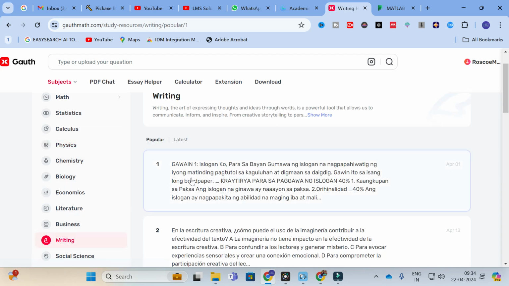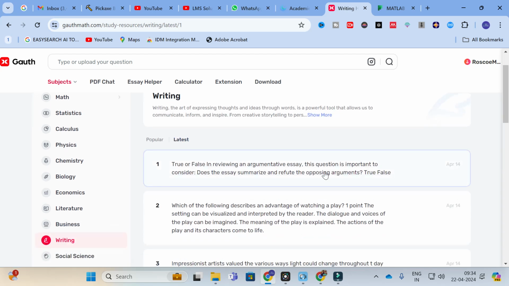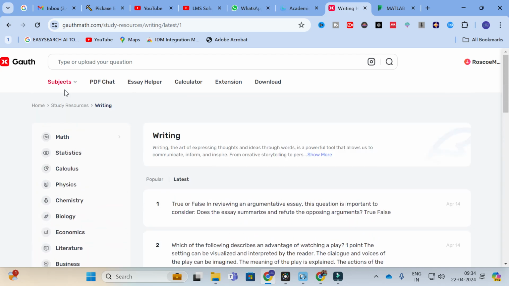So next one is writing. So in this writing also you can see the latest. So here these are the latest things related with writing. So apart from this there are many study resources available in this particular tool. So apart from this, as far as research paper writing is concerned, you can use this PDF chat and you can use this essay helper to generate better content for your research paper writing.